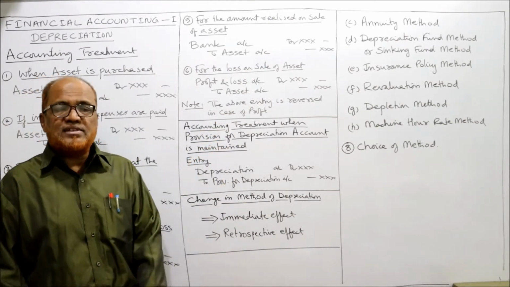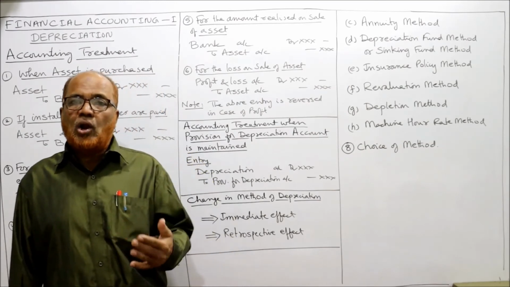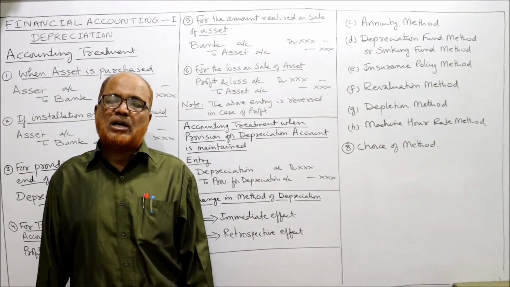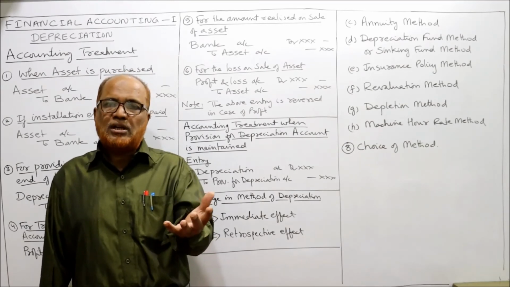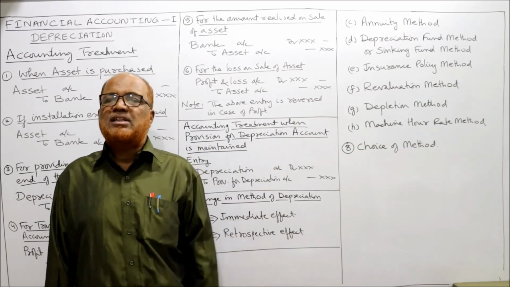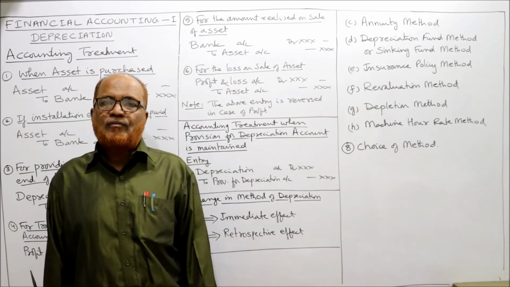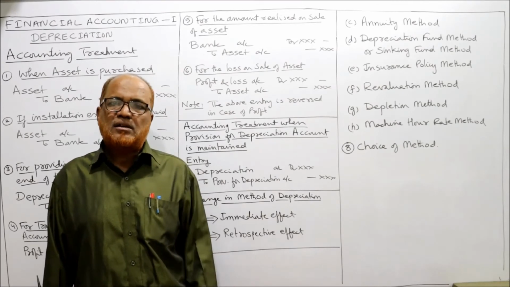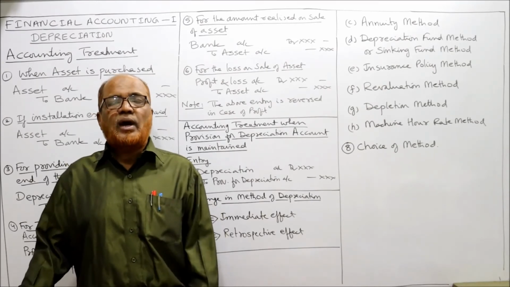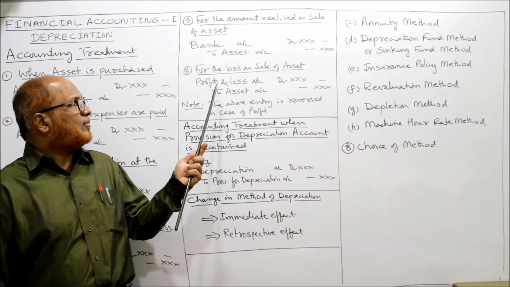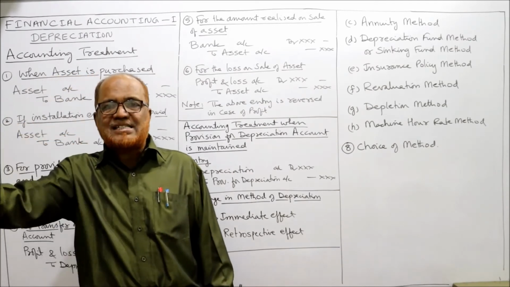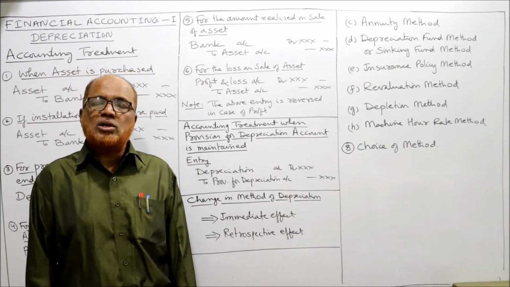For the loss on sale of asset, sometimes we incur a loss on the sale of an asset. Example, if the book value of the asset is 80,000, and we sold this asset for 70,000, so there is 10,000 rupees loss on sale of asset. So the entry for loss on sale of asset is profit and loss account debit to asset account. This is the entry for loss on sale.